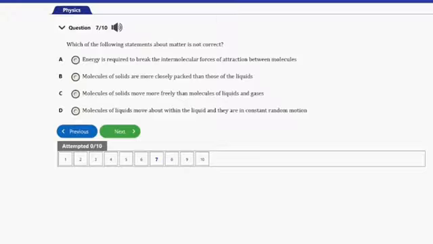Molecules of solids actually do not move freely, and molecules of liquids move, and then molecules of gases move even more freely than molecules of liquids. So molecules of liquids and gases are actually the ones that move freely compared to molecules of solid, and as such, option C is the answer to this question, which is the wrong statement out of all the options we have here. So let's go ahead and consider the next question, guys.